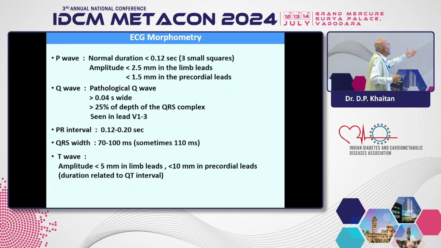PR interval is 0.10 to 0.20 seconds, QRS is 70 to 100 milliseconds, sometimes 110 milliseconds. P wave amplitude is less than 5 millimeters in the limb leads and less than 10 millimeters in the precordial leads. All this is what I call the morphometry. Before going into the discussion in detail, I always measure the morphometry. That's important. The QT interval is again important for ventricular dispersion-like phenomena.